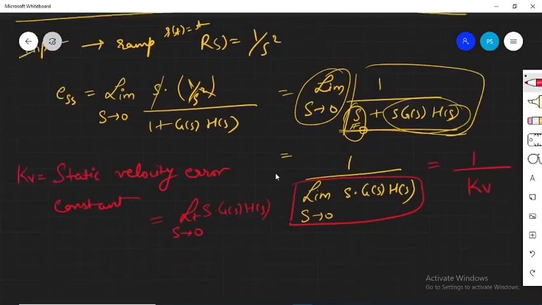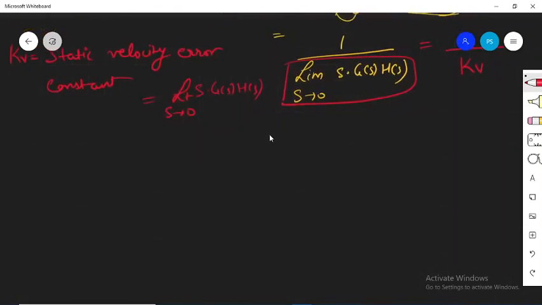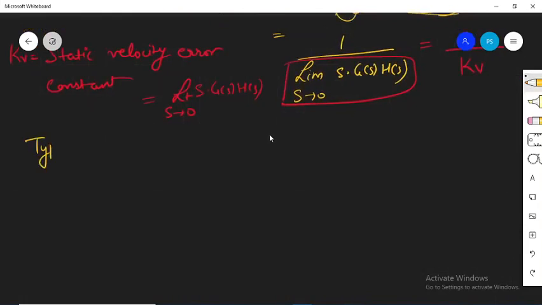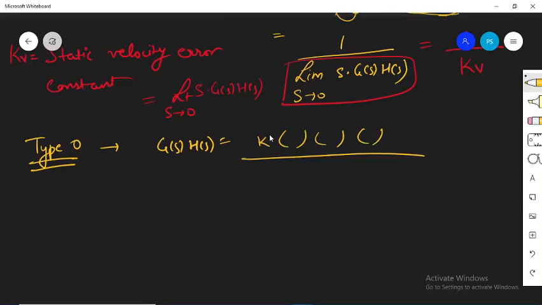Now again we will take different types of the system. Let me take first of all the type of the system as type 0. If the system is of type 0, then G(S)H(S) can be represented as having some constant value, some zeros in the system, some poles in the system, but there are no poles at the origin.